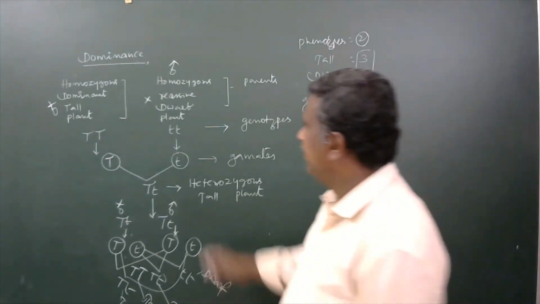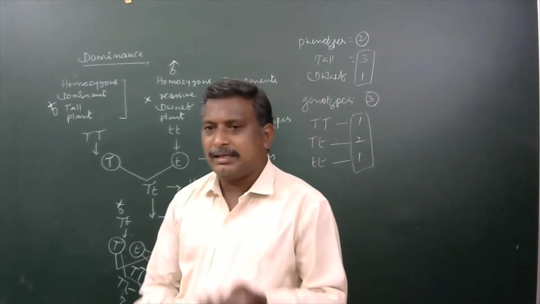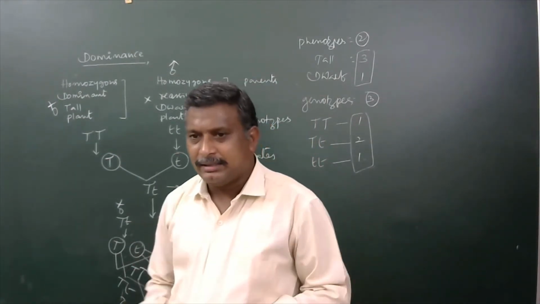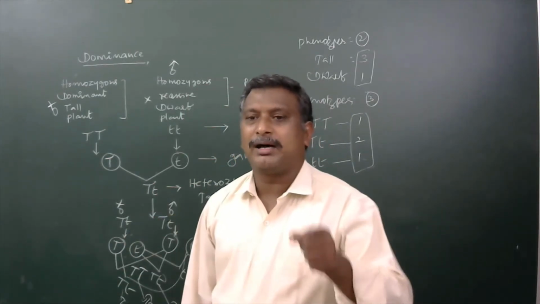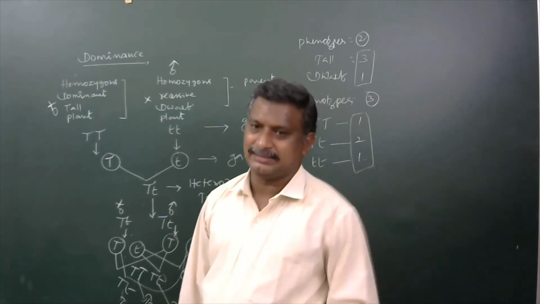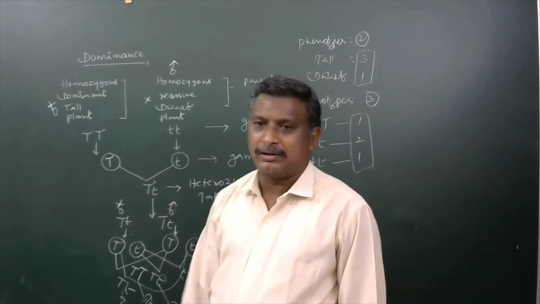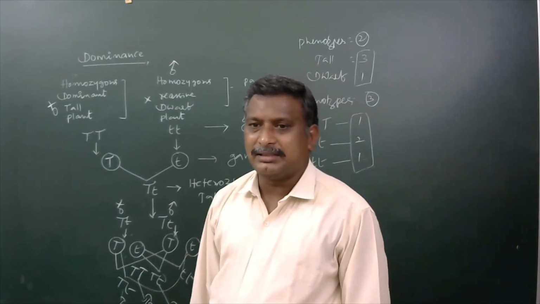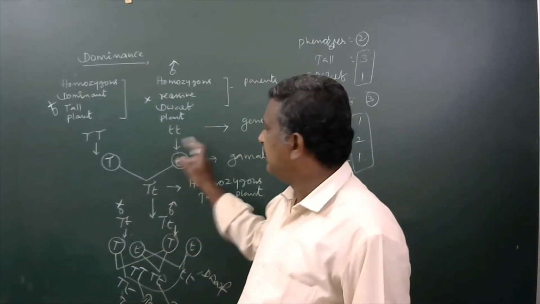Now, dominance means the dominant character which is present in the parent will completely dominate over the dwarf character or recessive character here. That is, a tall character is always controlled by a dominant gene T. Such a dominant gene T is completely dominant over small t.